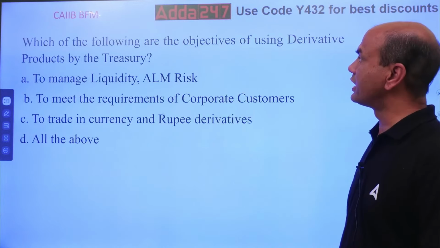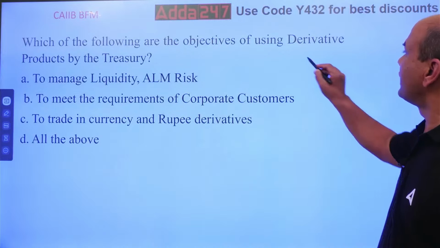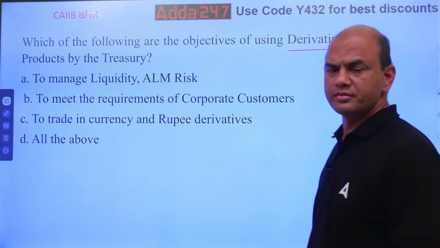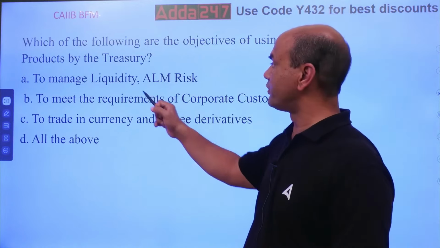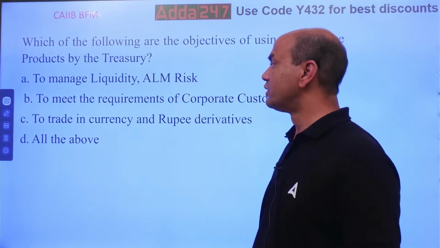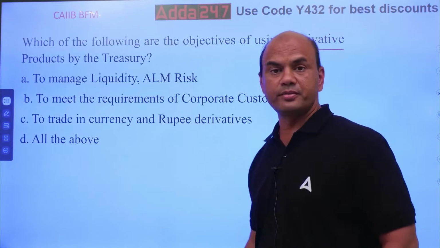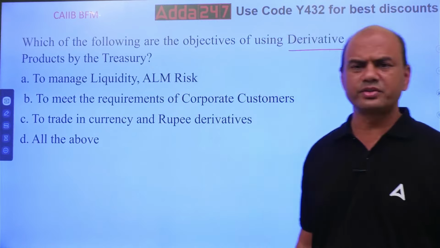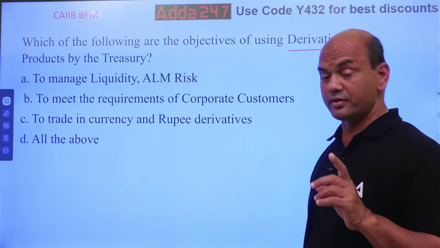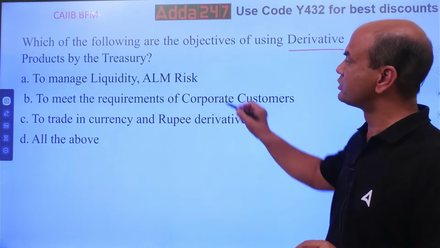Which of the following are the objectives of using derivative products in treasury? Means why do we use derivatives in treasury? To manage liquidity and ALM risk, to meet the requirements of corporate clients, to trade in currency and rupee derivatives, or all of the above. Why are derivatives used? What is the basic aim of derivatives in banking? In banking, the basic aim is to manage the risk.